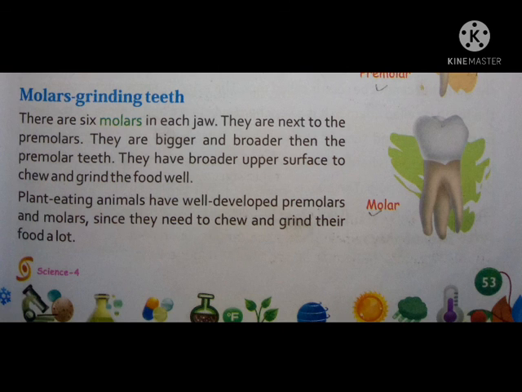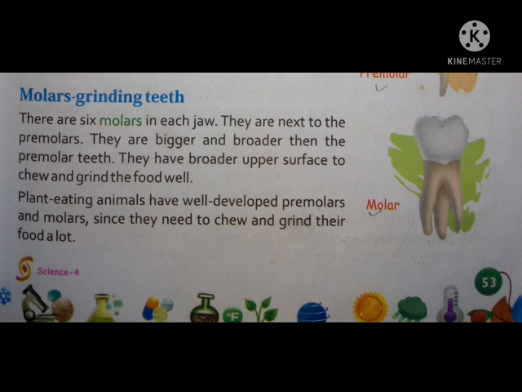Now see molars, grinding teeth. There are 6 molars in each jaw. They are next to the premolars. They are bigger and broader than the premolar teeth. They have a broader upper surface to chew and grind the food well.